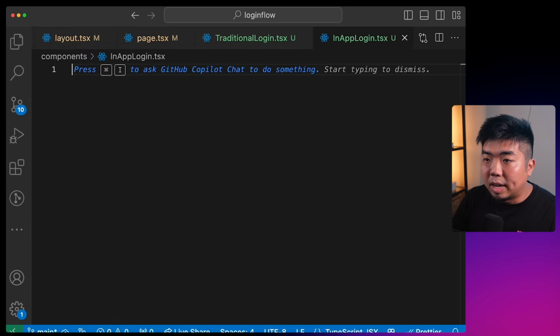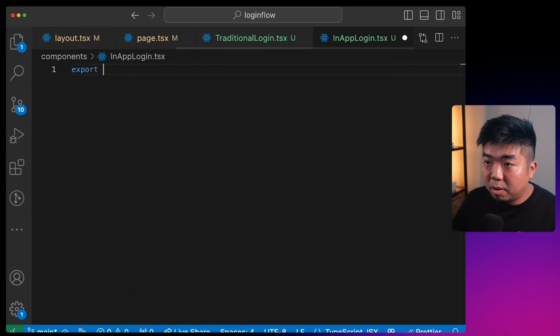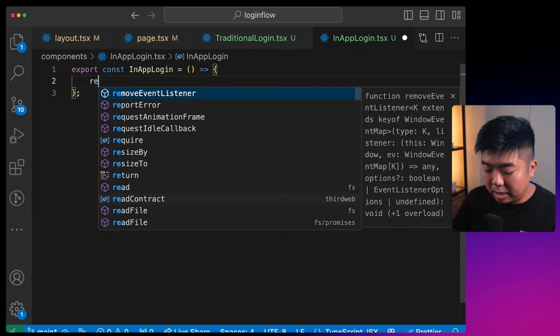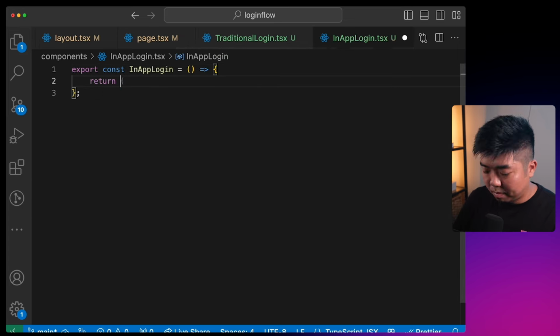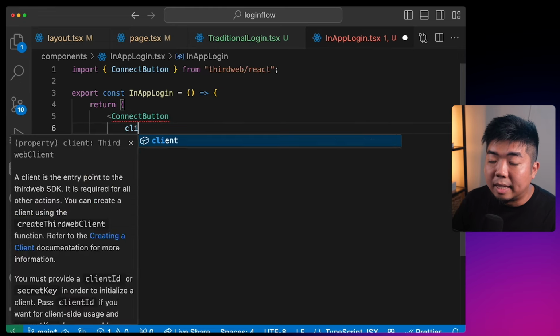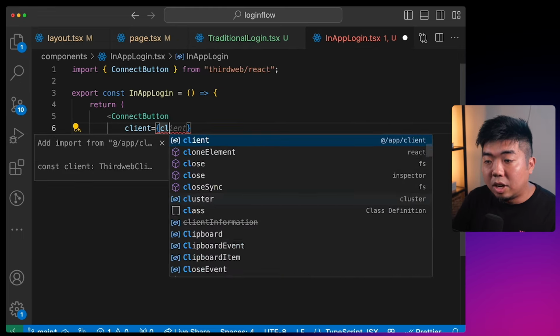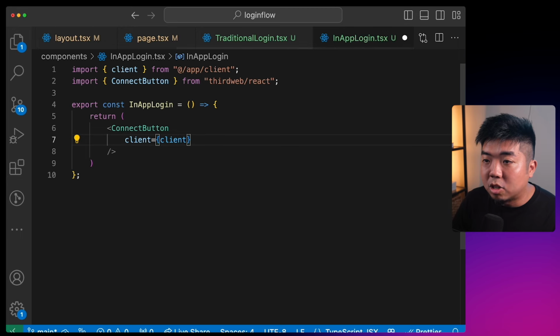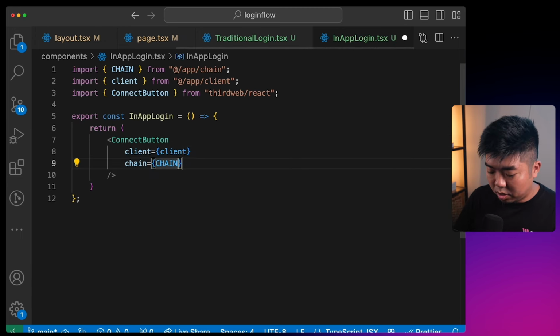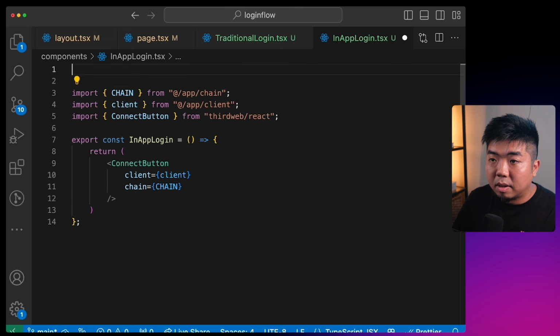So in here, we're going to export our login flow. We're going to then return a connect button again. We're going to provide our client from our client.ts file, set the chain to our chain from our chain.ts file.